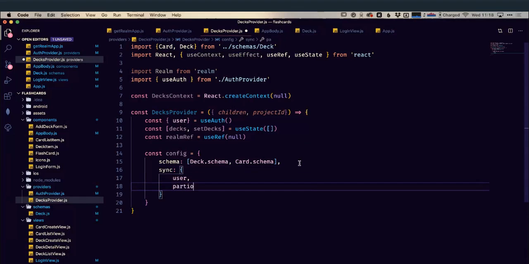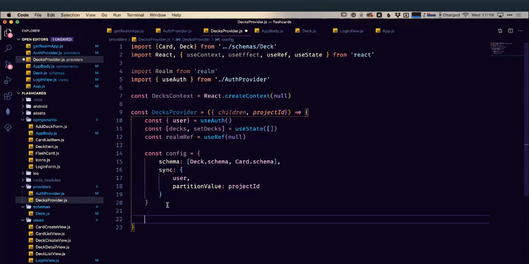So our partition value is going to be our project ID. So that string that we're passing in here, project ID. That's what we're going to be using as our partition value. So we're telling our realm that we're interested in syncing to this user related to this project. And that's all we need for our config. So let's move into our use effect.